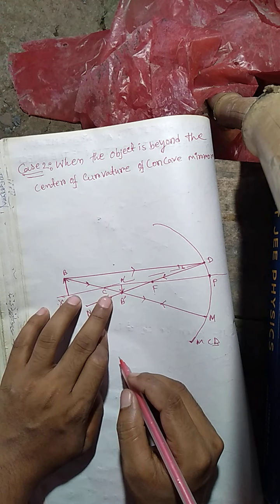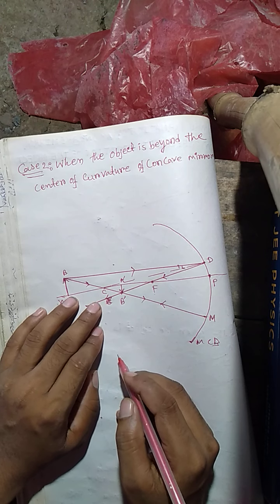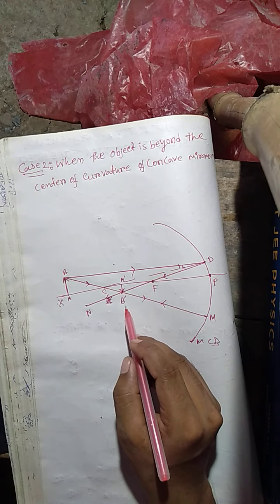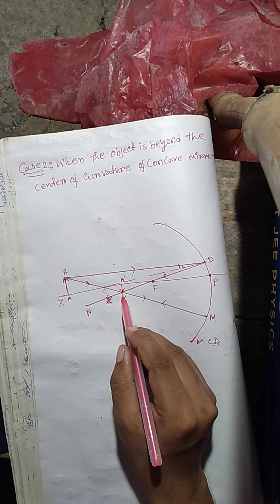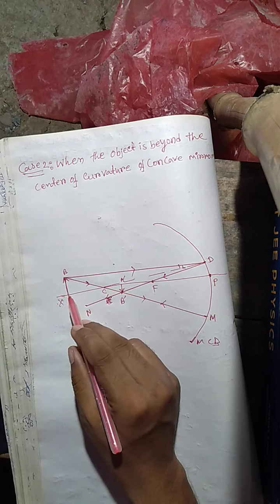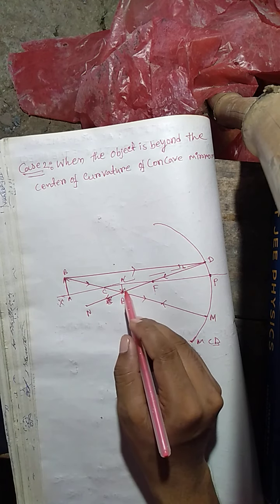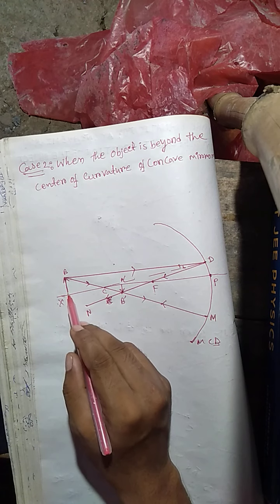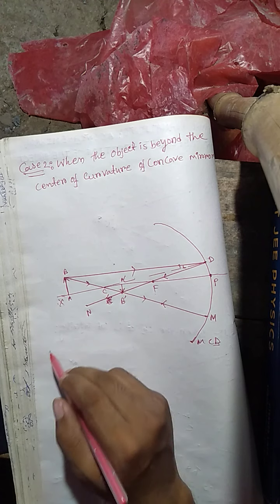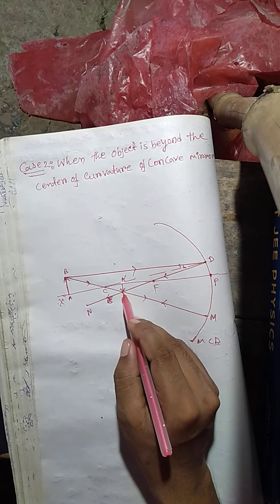Also you can see here that, similar to the first case, the image is also inverted and a smaller size than the object size. Here the object size is bigger and the image size is smaller. And this image is also a real image.